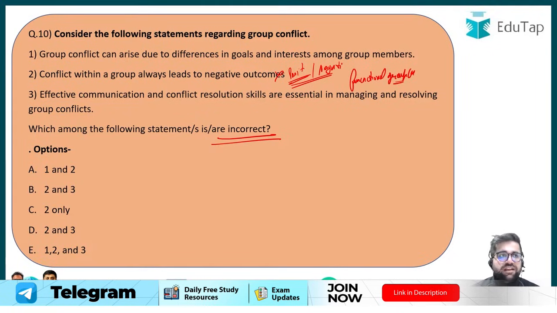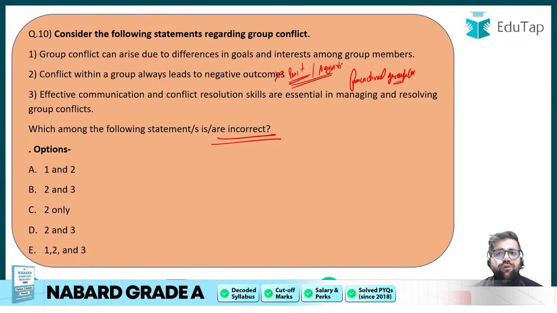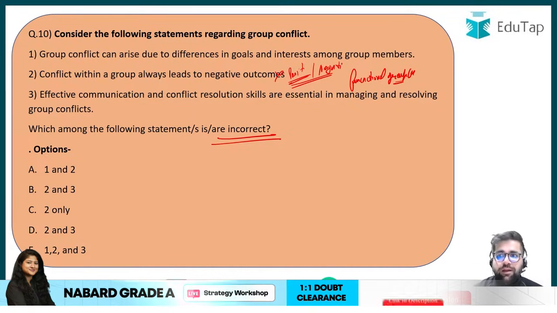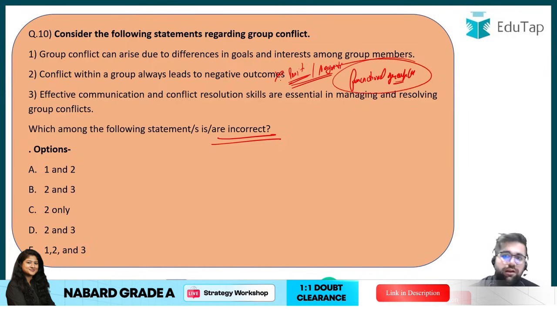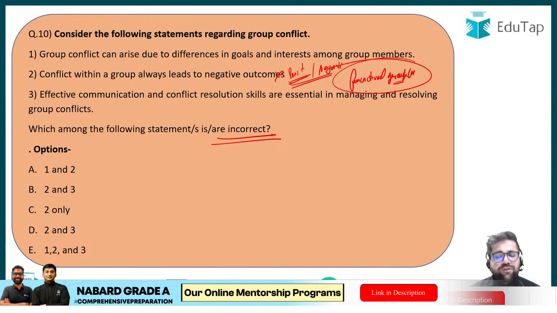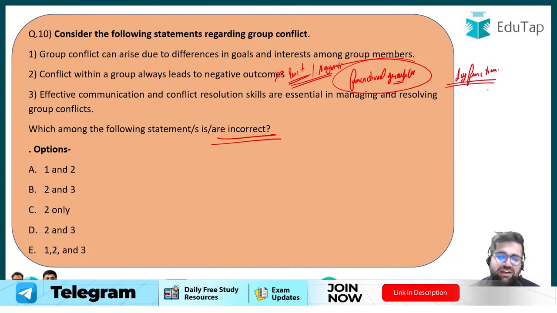For example, if sales team is fighting with the purchase department, they both are debating what should be the best course of action which we have to take. So definitely there is a conflict between sales and purchase, but they are fighting for something good. Okay, so that will be referred to as functional. But if you are fighting for some certain negative thing, or if there is a kind of stress in your organization due to fighting, those conflicts are known as dysfunctional. Those conflicts are known as dysfunctional, as simple as that.